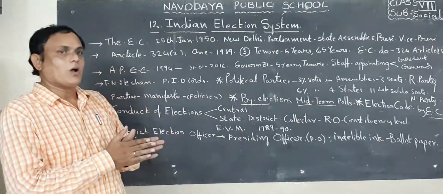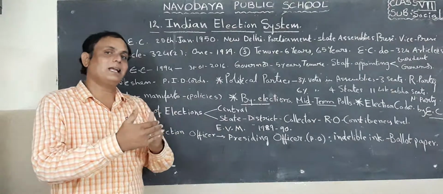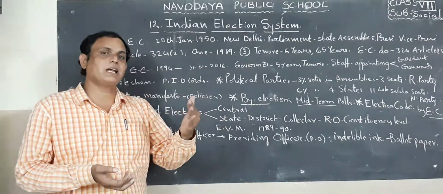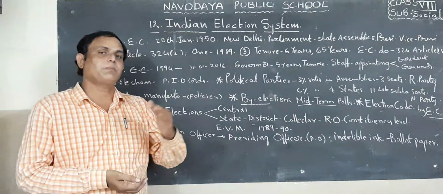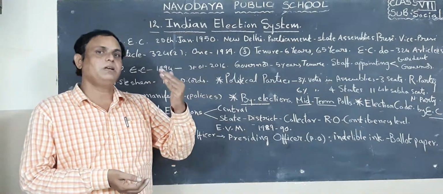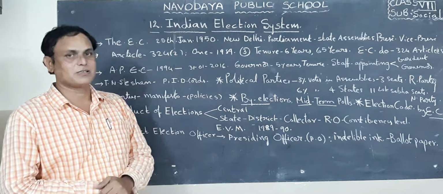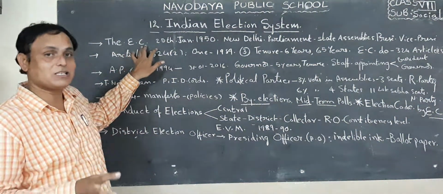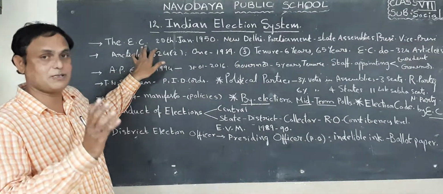Next one, they are conducting elections every 5 years. Sometimes they will conduct by-elections, sometimes mid-term elections.